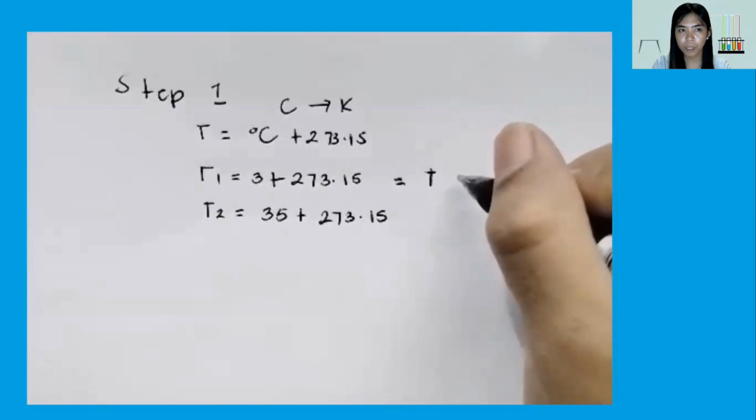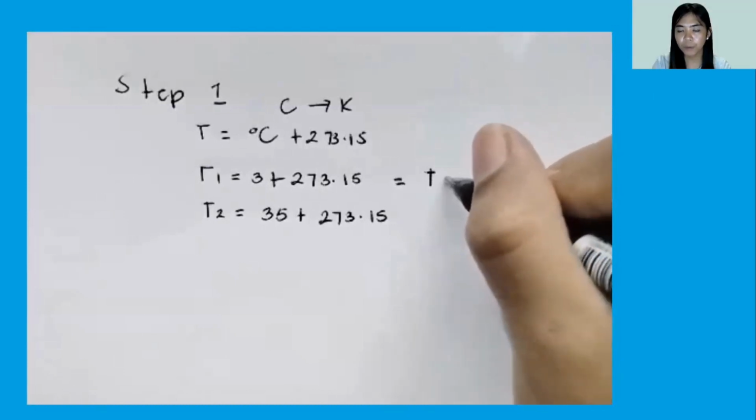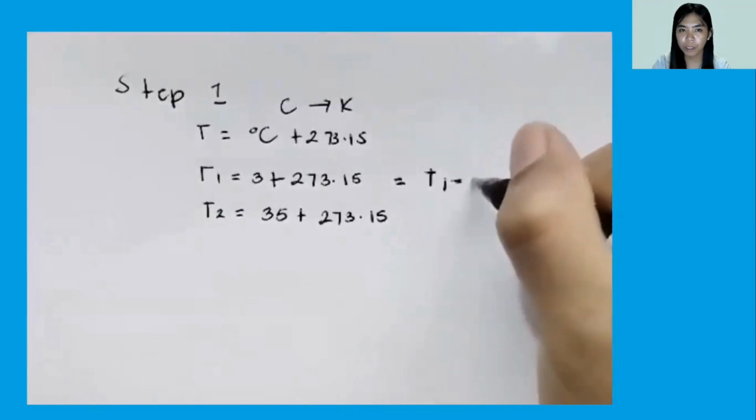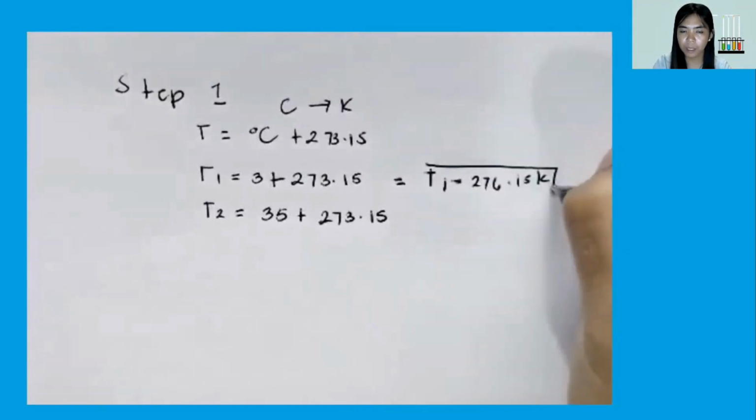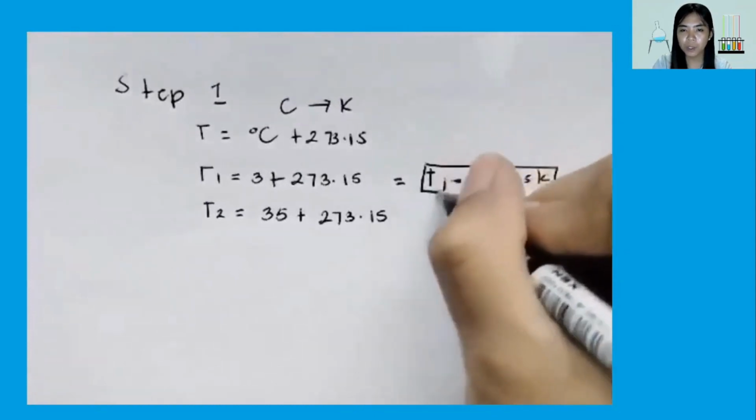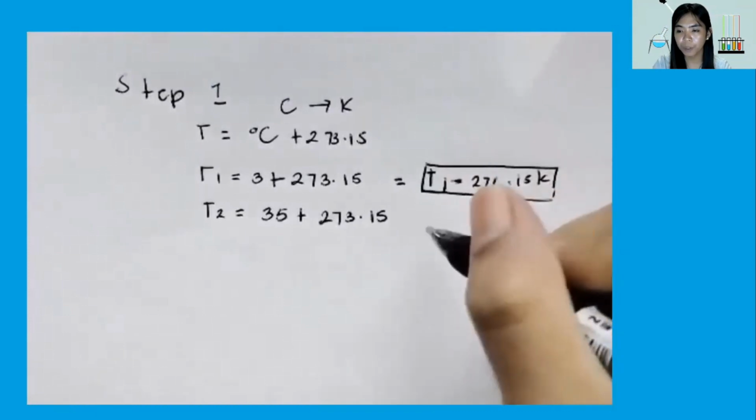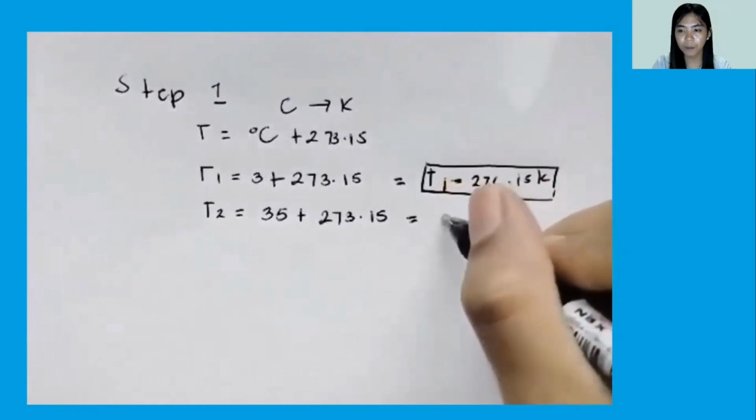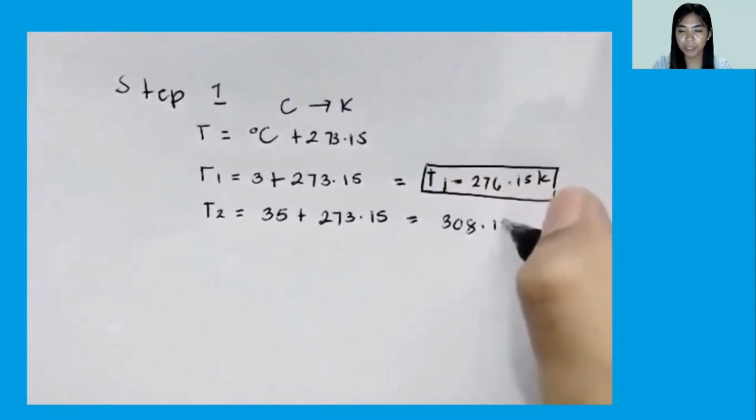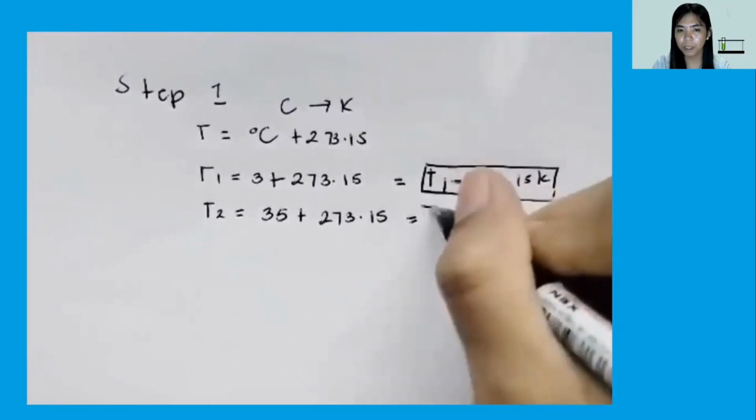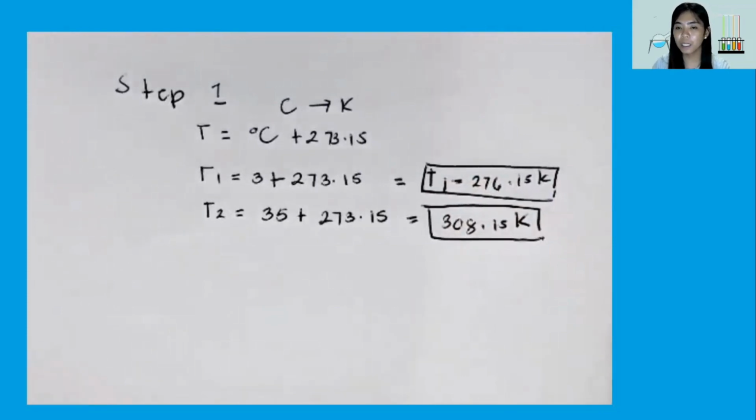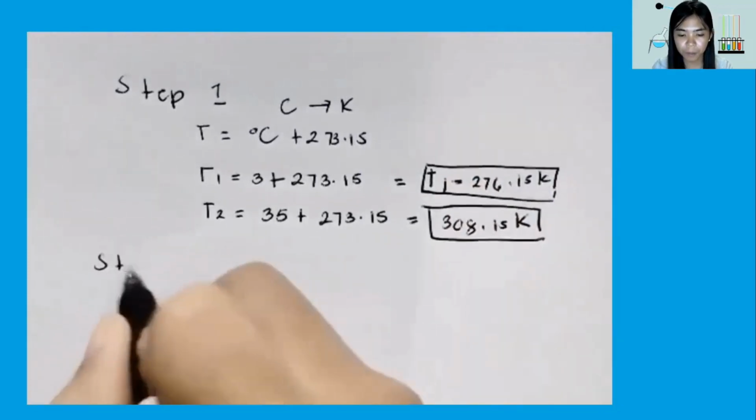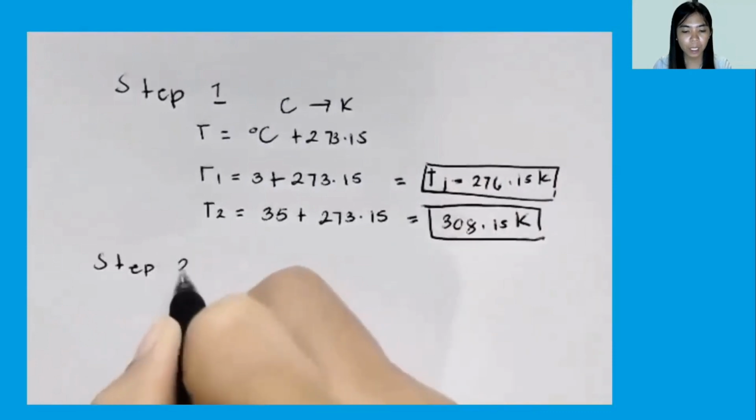So if we try to solve the problem, we have step 1. Let's first transform the temperature into Kelvin scale. For T1, which is 3 degrees Celsius plus 273.15, temperature 1 will be 276.15 Kelvin. And for temperature 2, that is 35 plus 273.15, so the equivalent is 308.15 Kelvin. Now let's proceed with step 2.